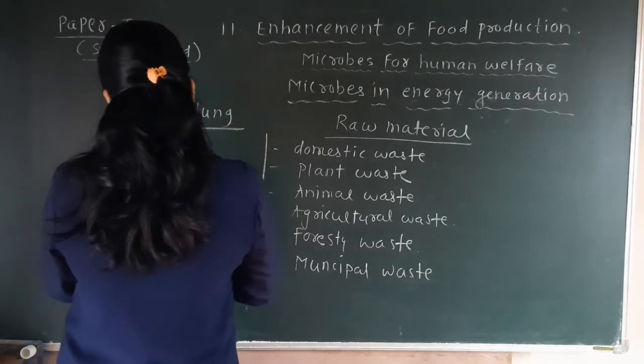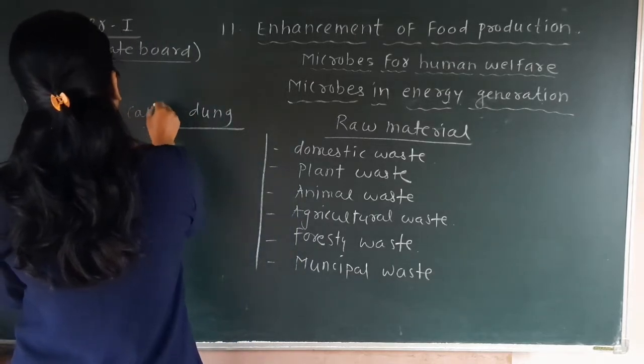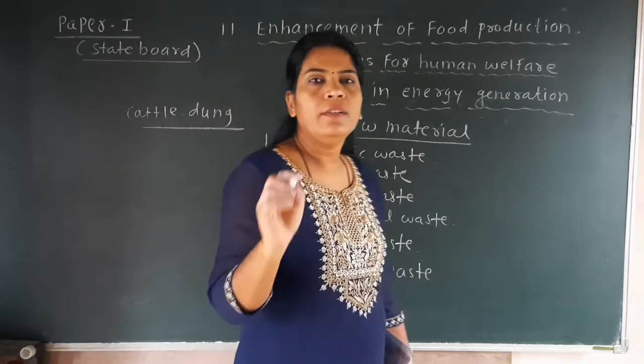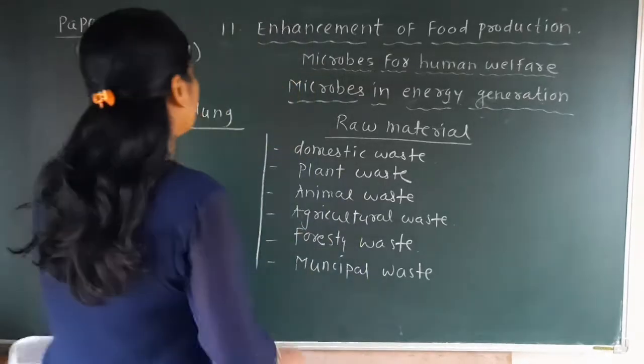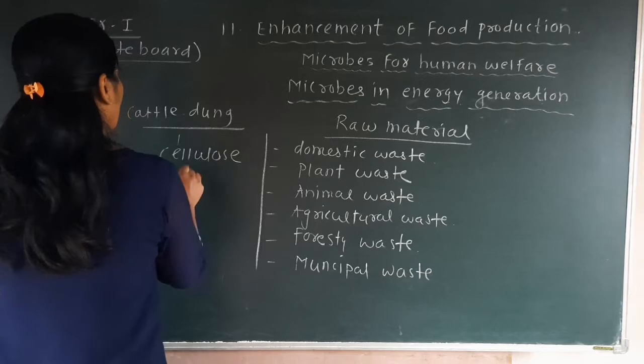Okay, this cattle dung, or we can say instead of cow, cattle dung, is used for the biogas production because it is a rich source of the substance cellulose from plant.